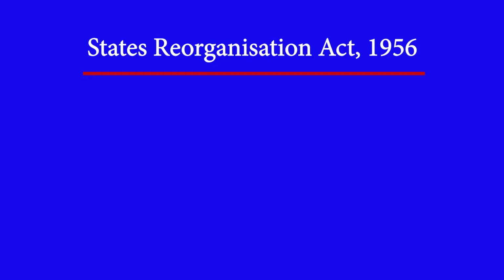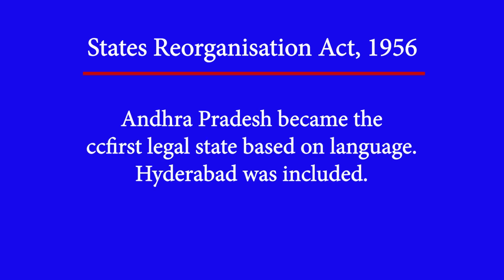There was another very important aspect of this entire report or recommendation, that is, an act was passed in 1956 and it was called the State Reorganization Act. With the passage of this act, Andhra became the first legal state based on language, which came out in 1955.